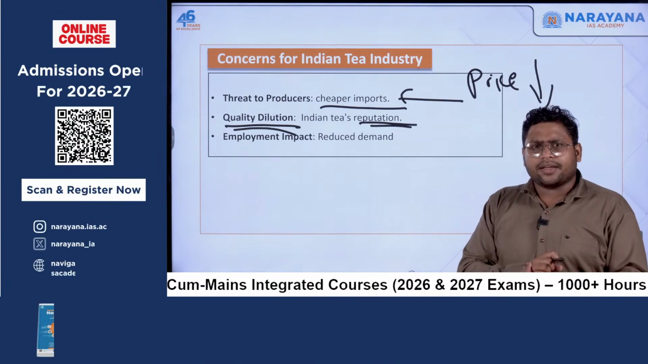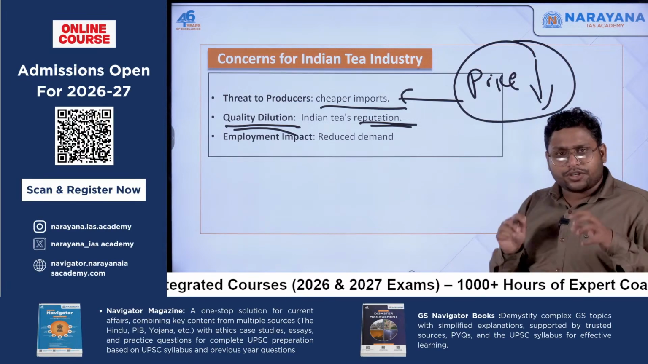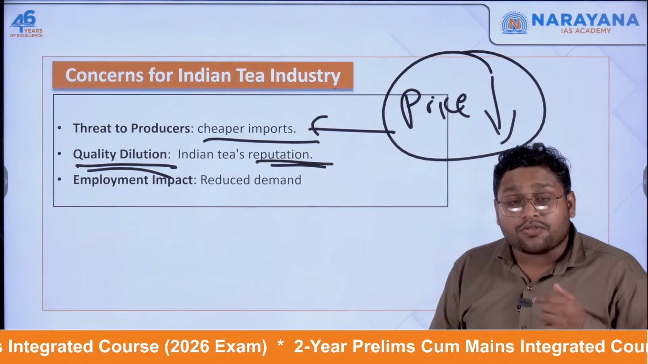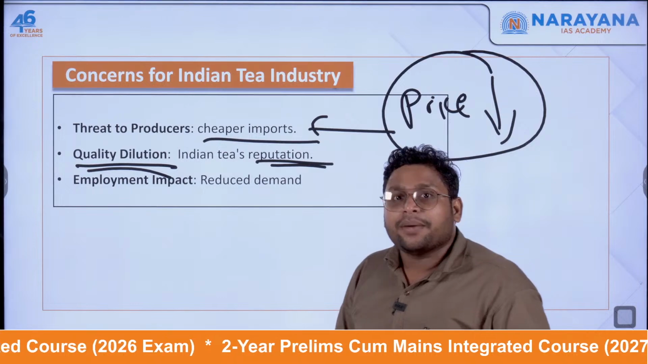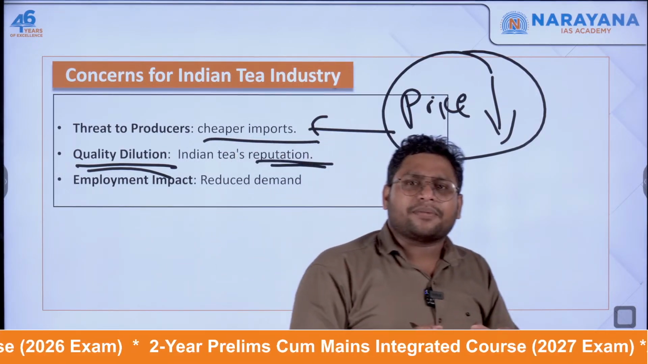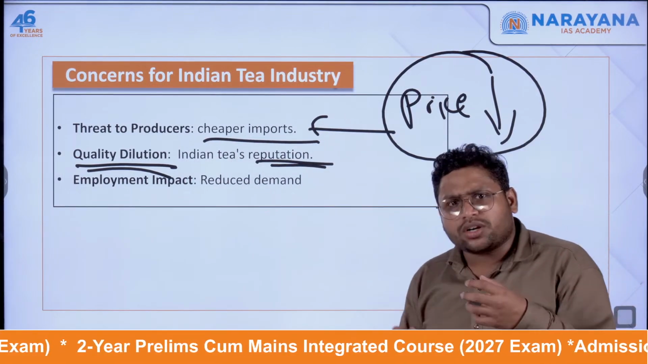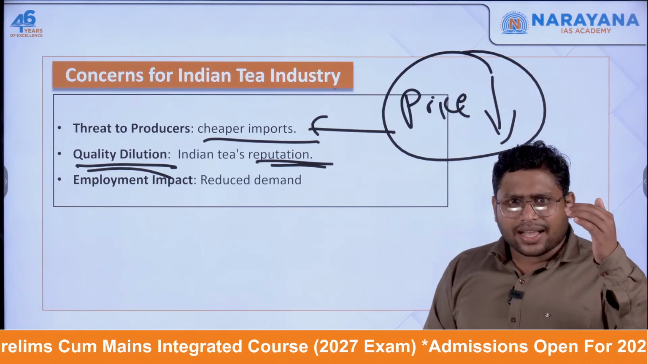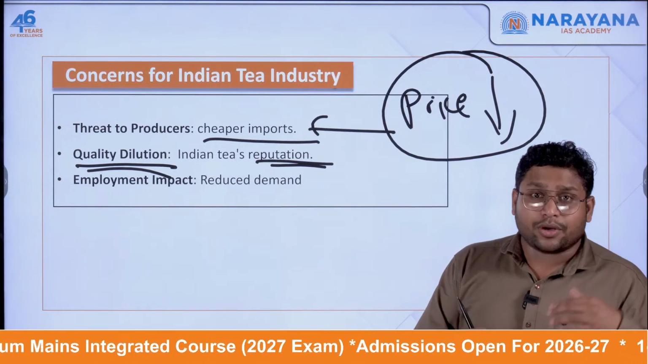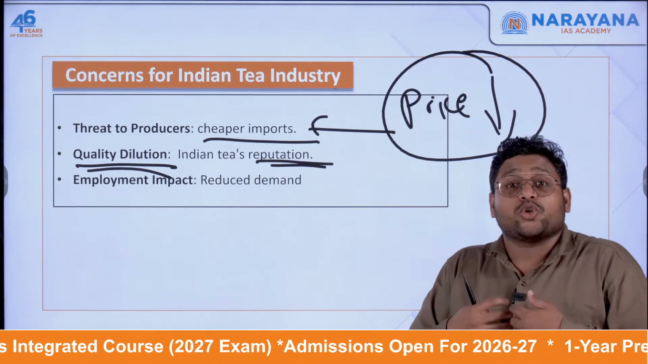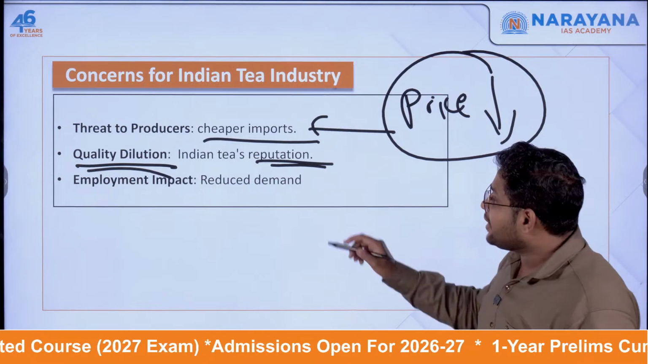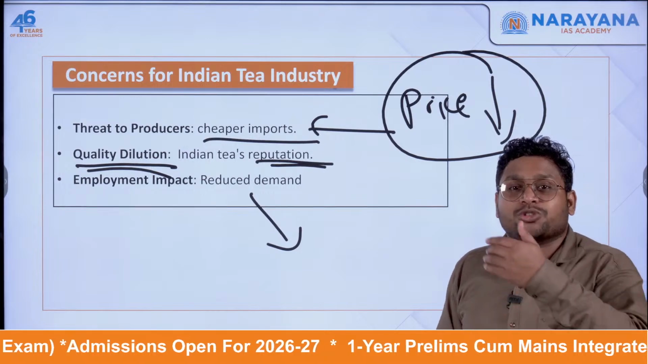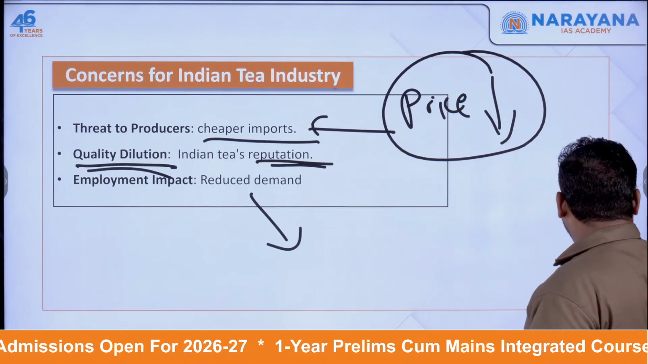And third thing, when the price of tea will be down in our domestic market, what will happen? The competition will increase, because of which the overall sector might face a short recession, or a reduction in supply. Because demand is less, they'll be producing less, and for that they'll have to remove some people from their job. So it will have an impact on employment. So this is concerning for India.